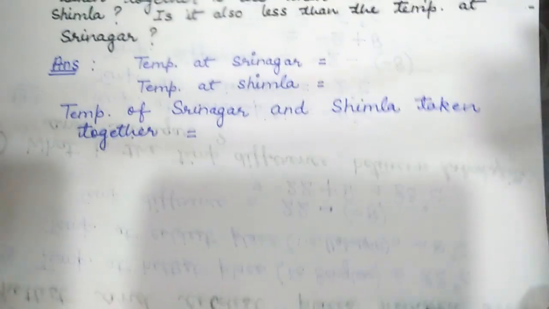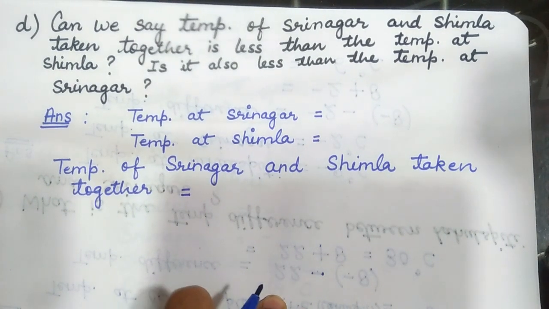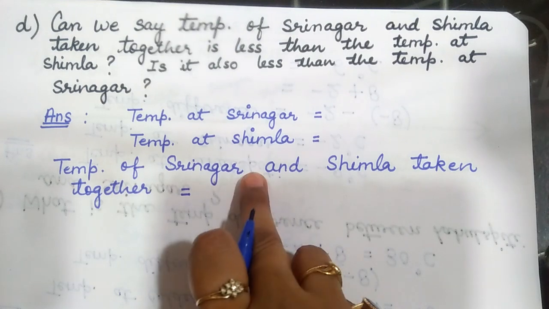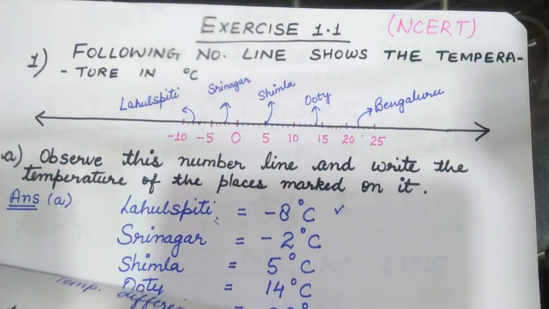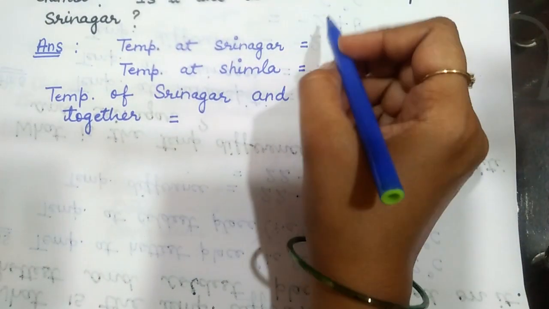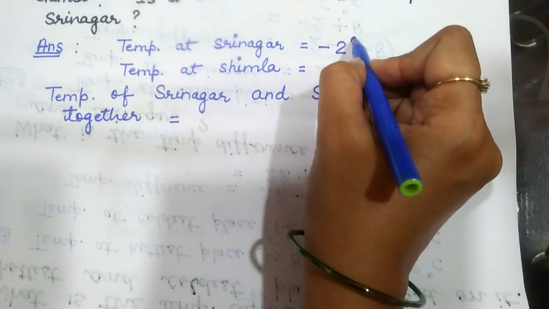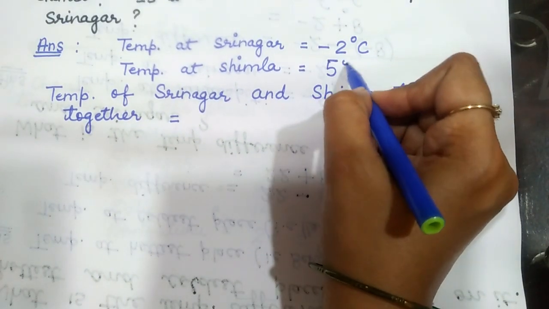Now the next question is, can we say the temperature of Srinagar and Shimla taken together is less than the temperature at Shimla? Is it also less than the temperature at Srinagar? So first we write the temperature at Srinagar. The temperature at Srinagar is -2 degree Celsius. Temperature at Shimla is 5 degree Celsius.